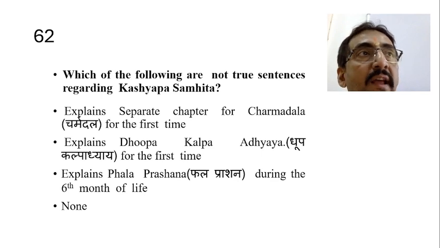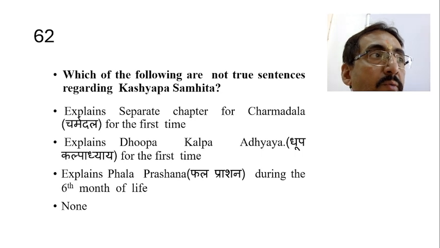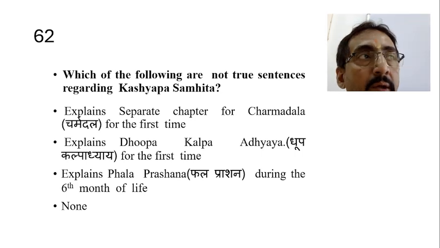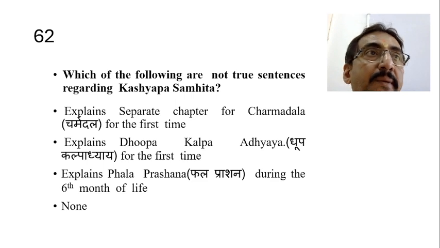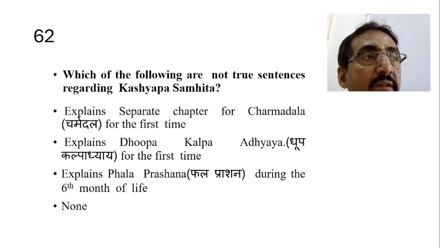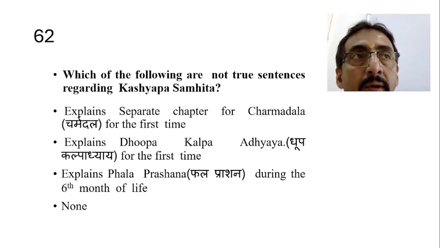The word Charmadala may be mentioned in Charaka Samhita and elsewhere, and one line of a sloka might have been given. But Charmadala as a separate disease exclusively for children is explained for the first time by Kashyapa Samhita in the Charmadala Chikitsa Adhyaya. In detail, it's a complete chapter.